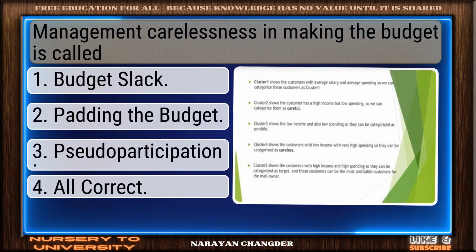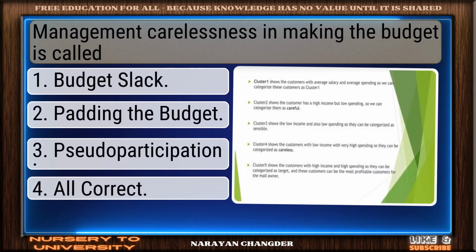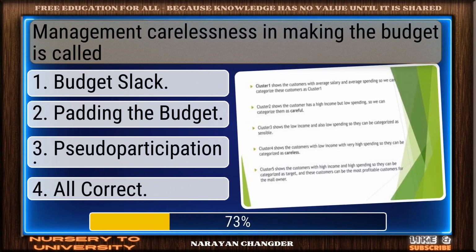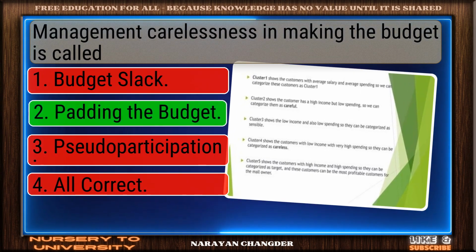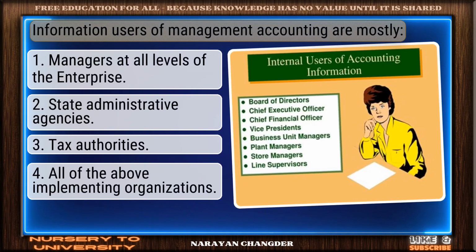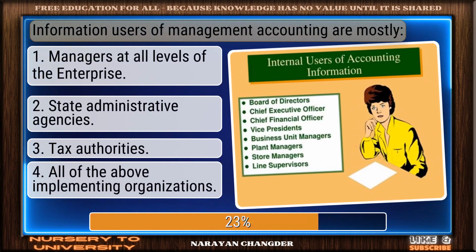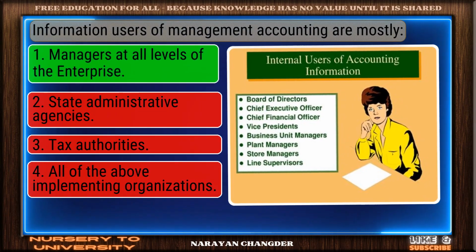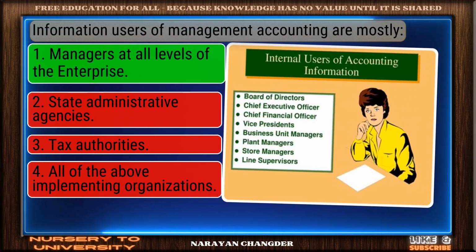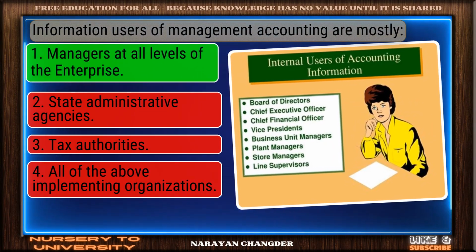Management carelessness in making the budget is called... Padding the budget is the correct answer. Information users of management accounting are mostly... Managers at all levels of the enterprise is the correct choice.